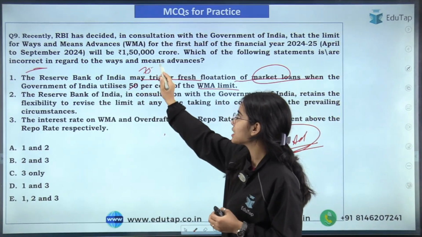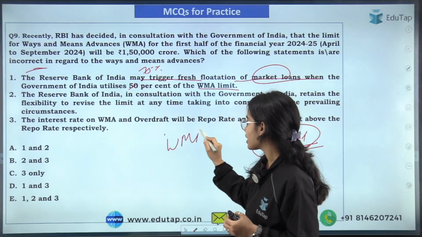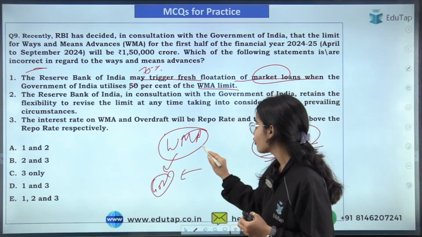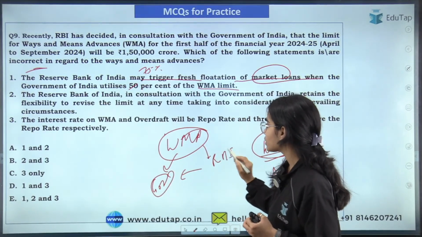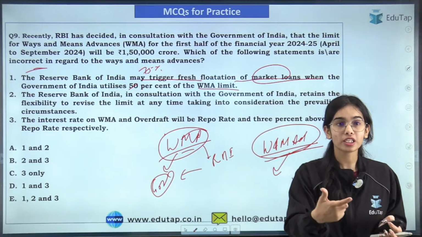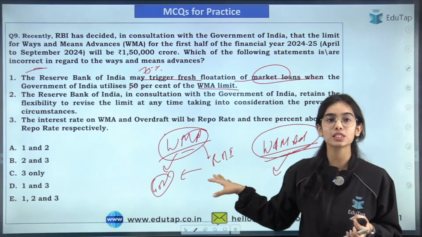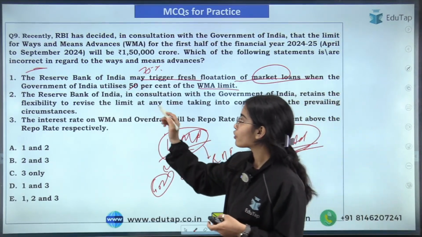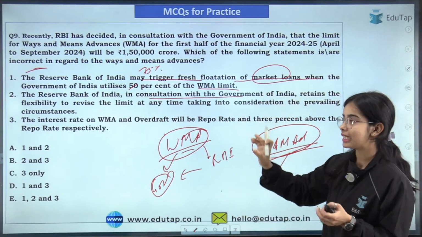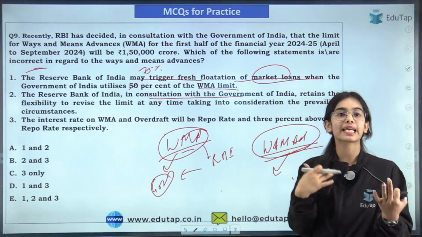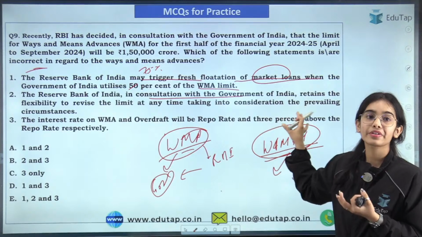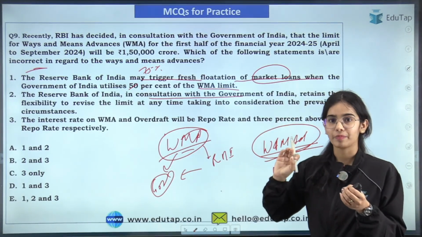Now, ways and means advances is a way through which the Government of India can take loans from the Reserve Bank of India. Are these loans for the short term or long term? Who can tell me? Next, the Reserve Bank of India, in consultation with the Government of India, sets the limit, and they can change the limit in consideration of the prevailing circumstances.